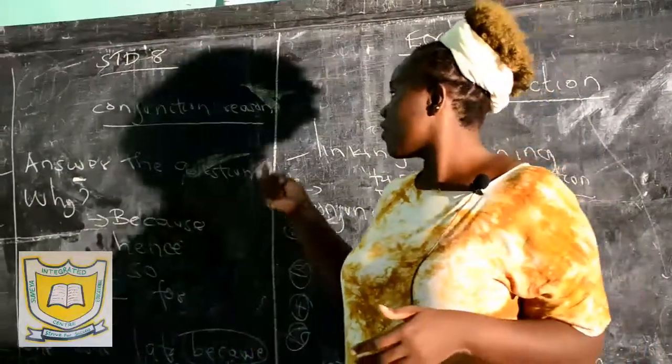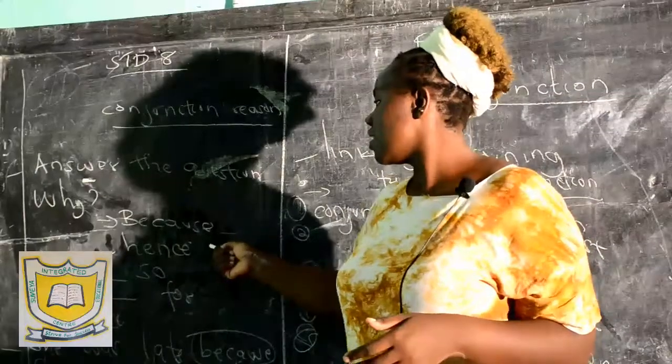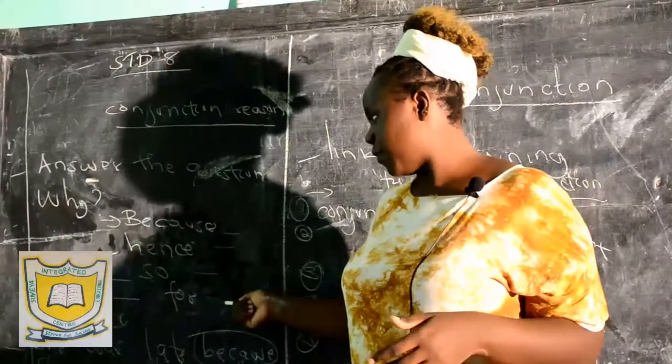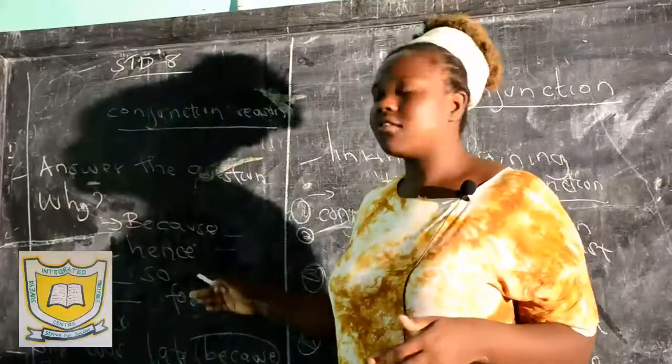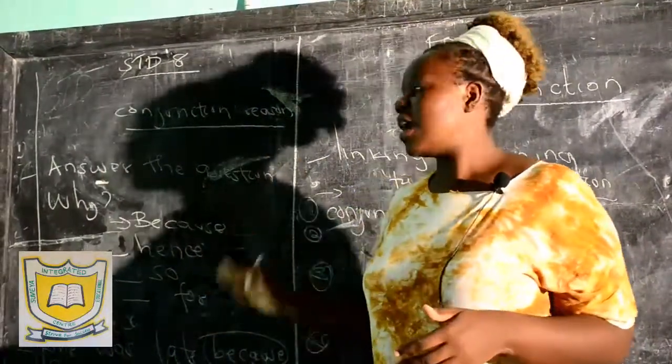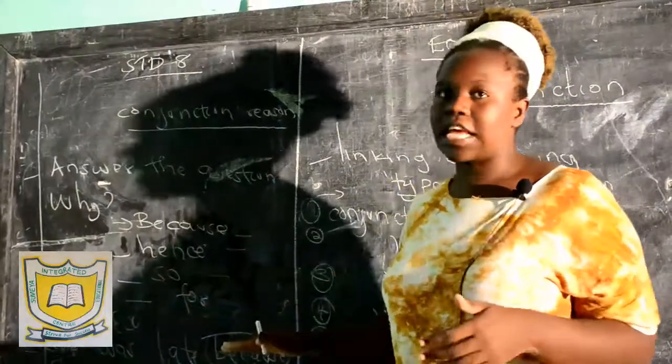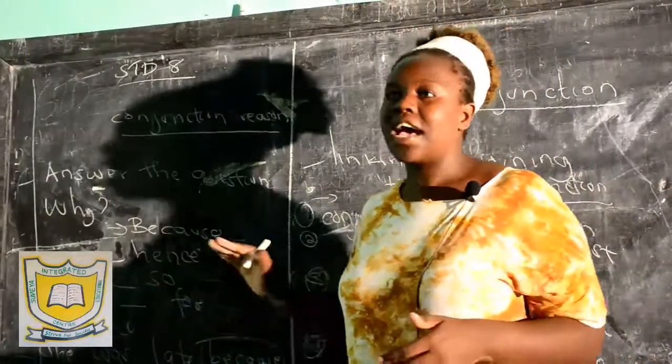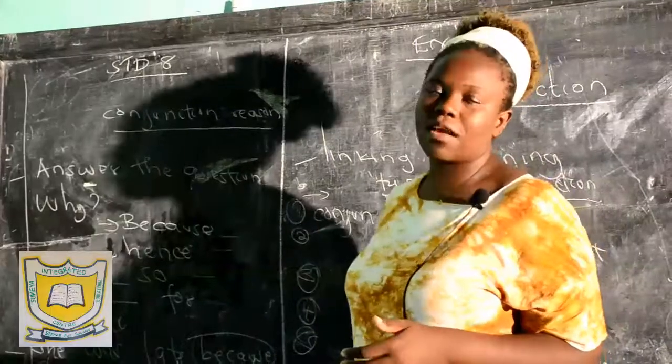The examples of conjunctions of reason are because, hence, so, and for. You can use them in a sentence during your own free time. You can construct sentences using conjunctions of reason. Simply have an action taking place, and then find a reason as to why that action is taking place.